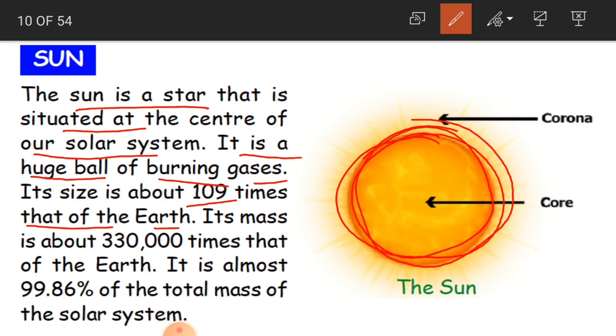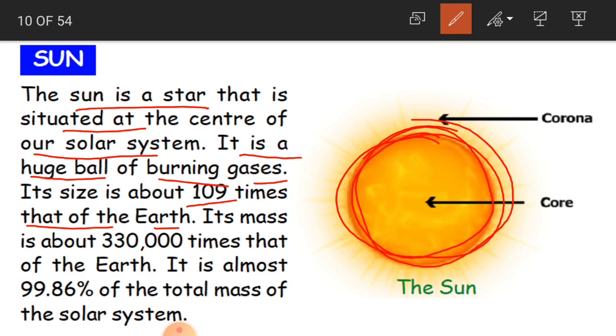And why is it a huge ball? Because it is very big in size. And how big is it? It is 109 times bigger than the size of our earth. So that is why we call it a huge ball.